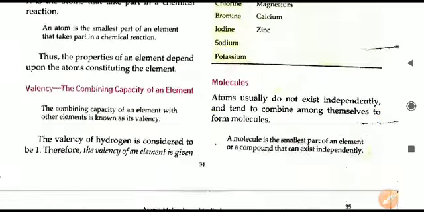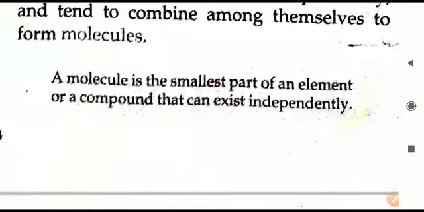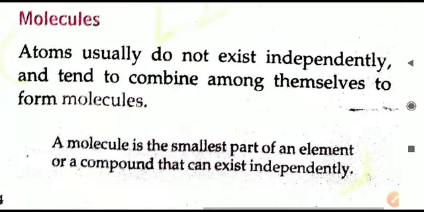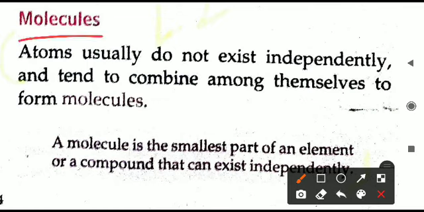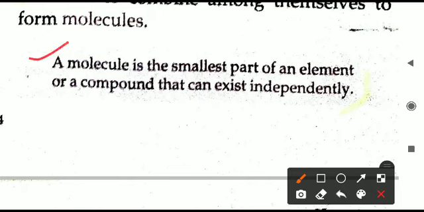Valency is only the combining capacity, and we have already mentioned in the previous part how molecules are formed. They are formed by combination of atoms. Atoms cannot remain independent, they cannot live alone. So they tend to combine, they will always join, they make groups, and a group of atoms is called a molecule. We will read the definition now.